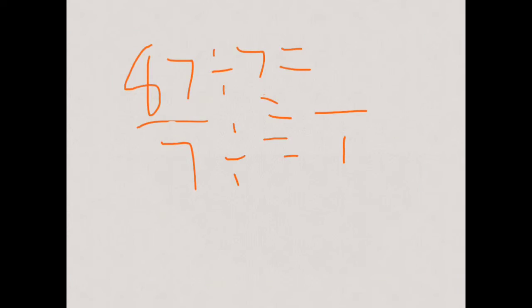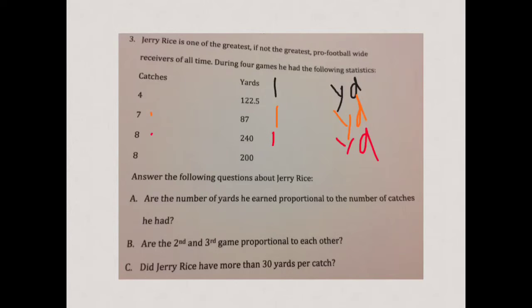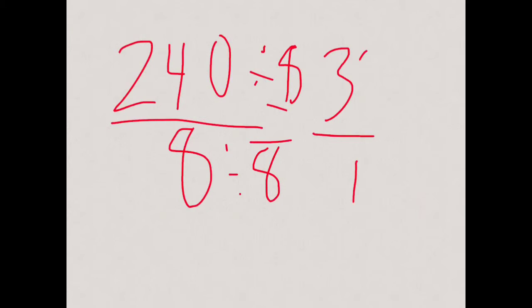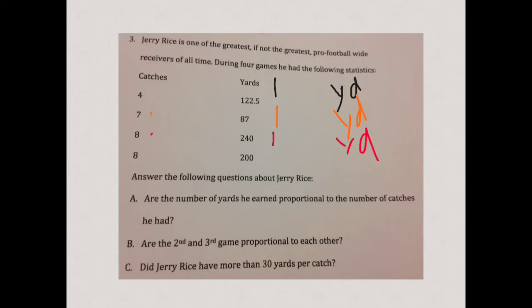Yeah, 87. Okay, so he had 8 catches for 240 yards. Now this one I can tell you right now, if I divide by 8 here, it's going to be 1, and this will be 30 yards. Okay. Then we look finally at one more, 1 catch, how many yards?